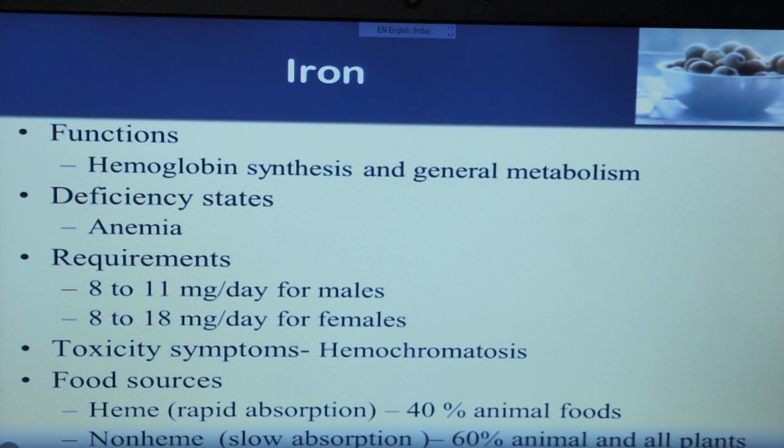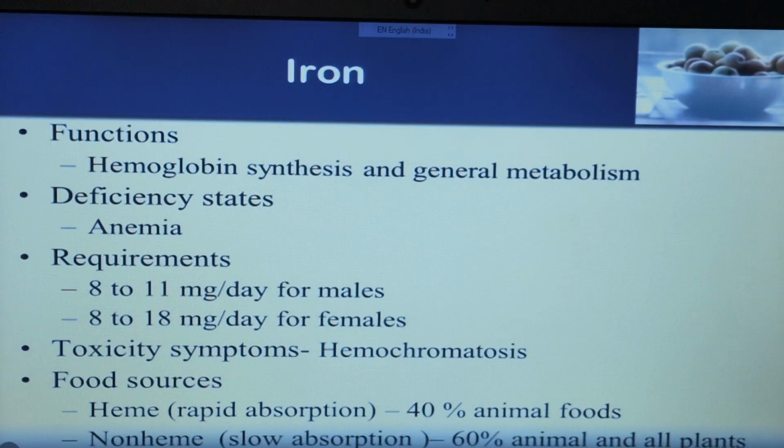Next, if the concentration of iron is too high in the body, then toxicity will be present, and that is known as hemochromatosis. Hemochromatosis is the toxicity when the concentration of iron is more in the body.